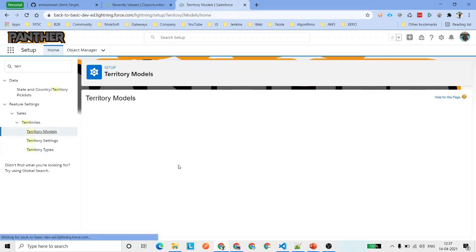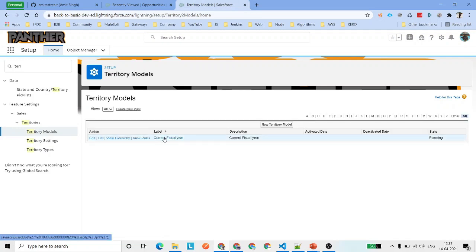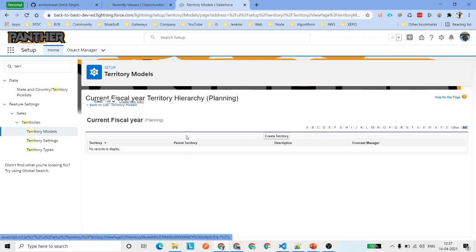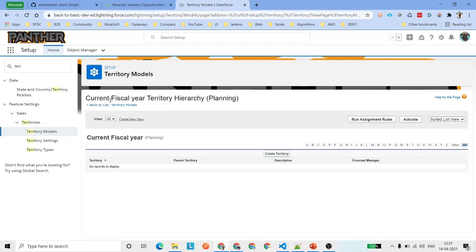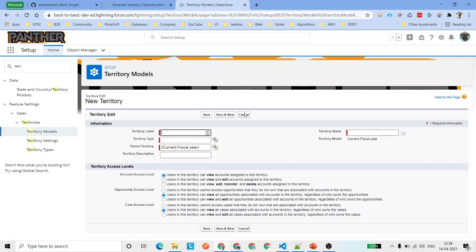Go back to your territory model now. You will be able to open this, or you can click view hierarchies. Once you click on view hierarchy, it is going to show you that there is no territory under this hierarchy, which is current fiscal year, and it is in the planning stage. Why? Because we have created the model, but we have not activated that model. Now we will go ahead and create a territory, and every territory is going to take a territory type.